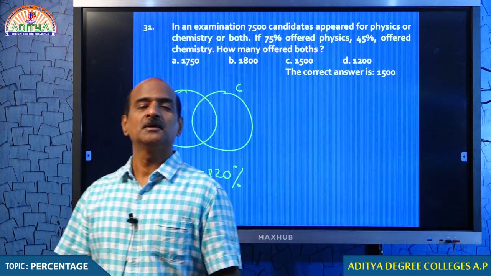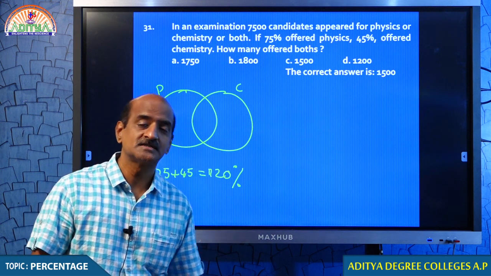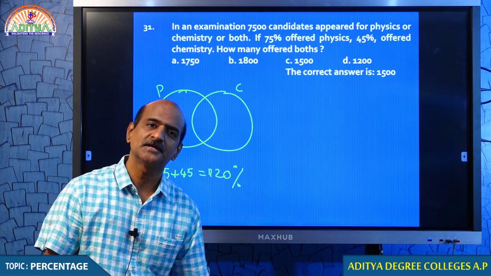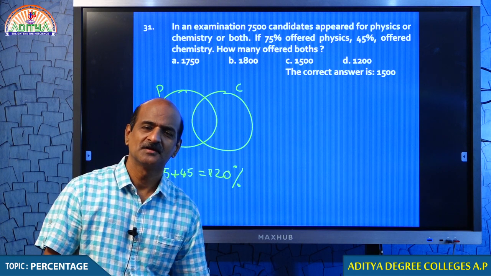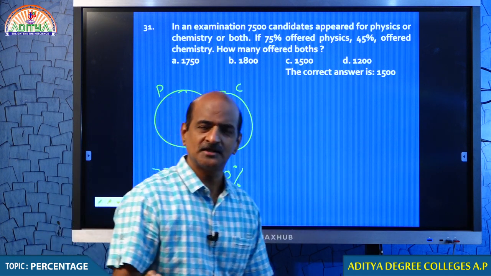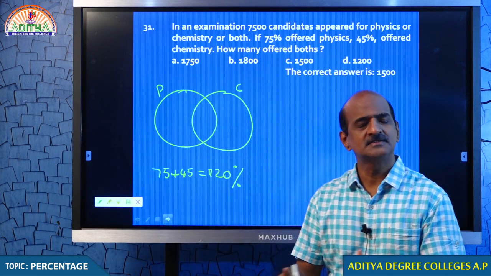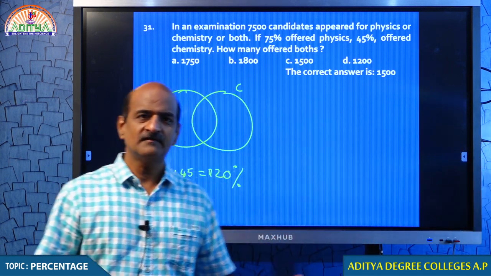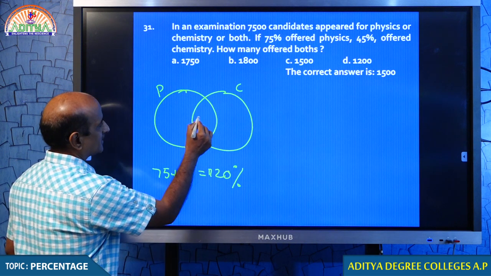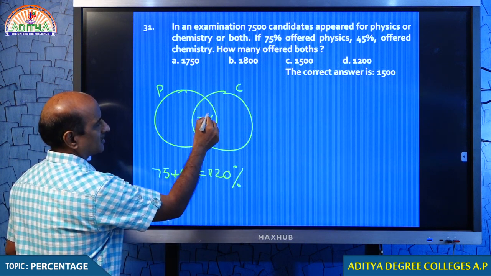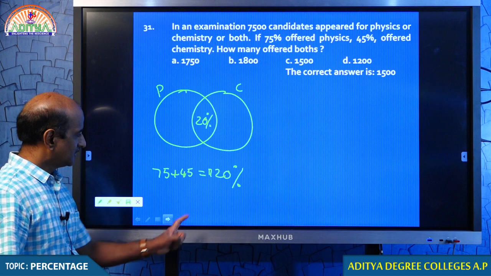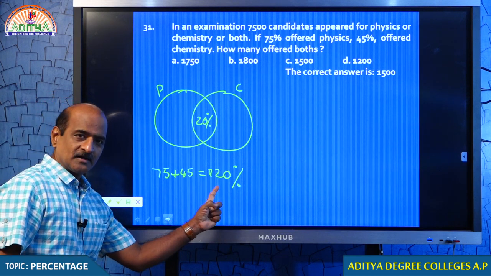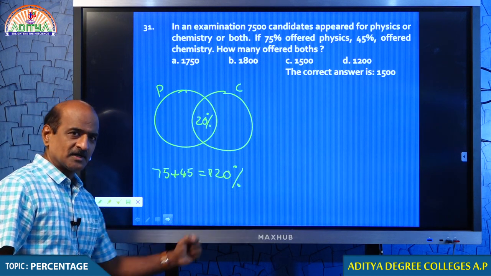Probably the people who are offering physics are also offering chemistry. Students, I think you understand what I mean, because the percentage cannot be more than 100%. So, whenever this kind of confusion is given, the extra 20% should be taken in the common area. How much is more than 100? 20% should be taken in the common area.